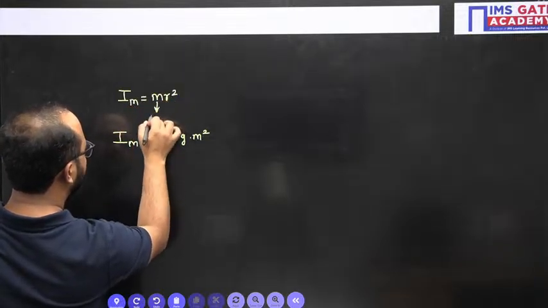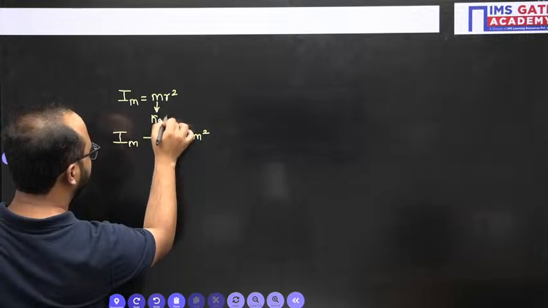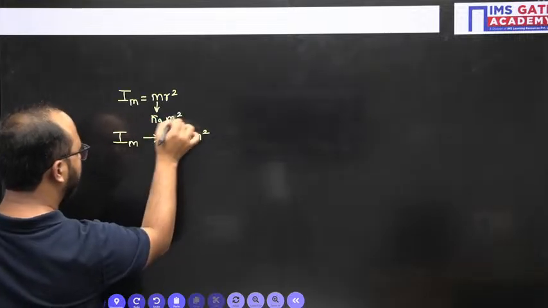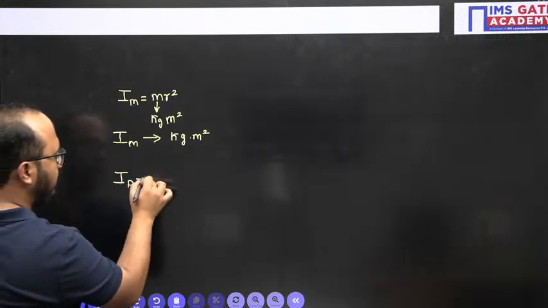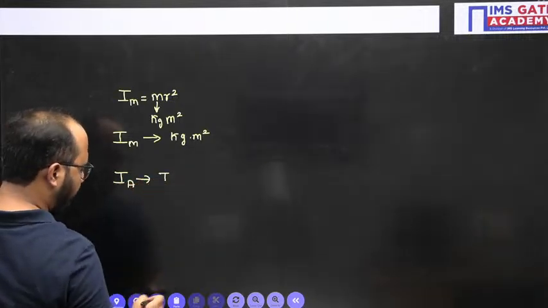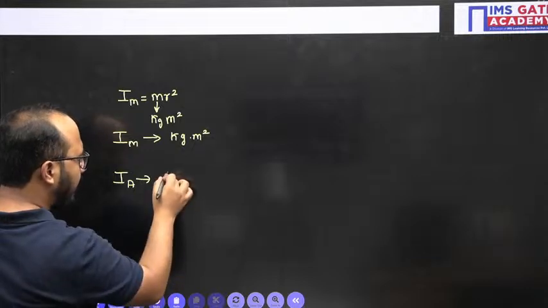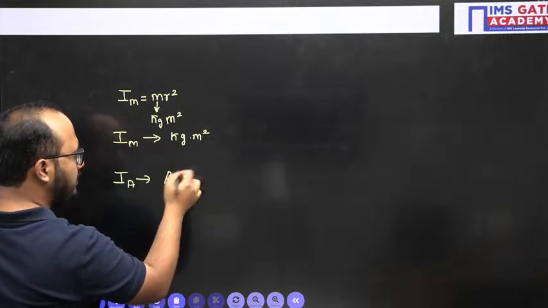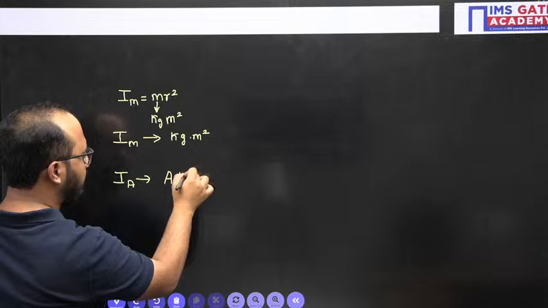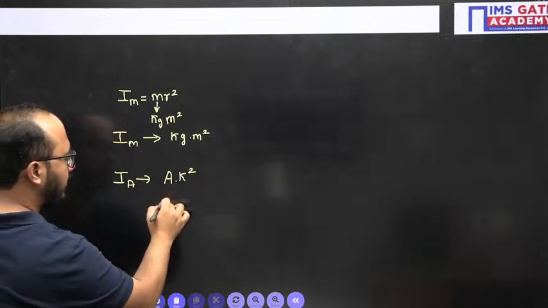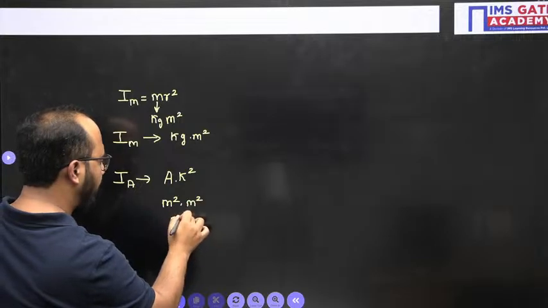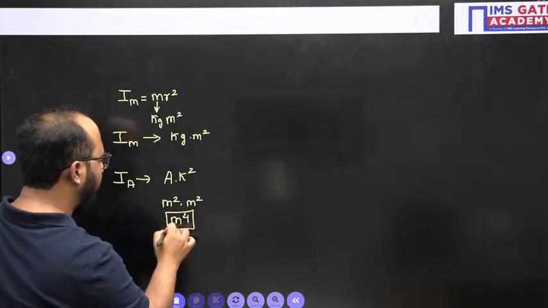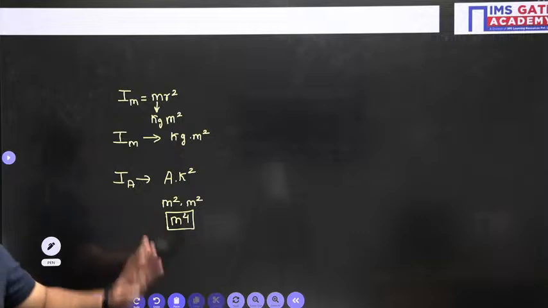For mass the unit is kg, and for r, meter only, so we will have meter square. Similarly for area moment of inertia, I is area into radius of gyration k square. Area means m square, k means m square, so m to the power 4 is the unit of area moment of inertia. That is the SI unit only.